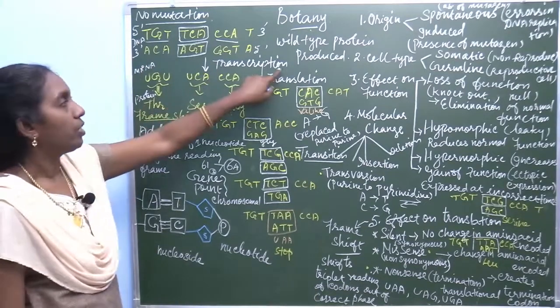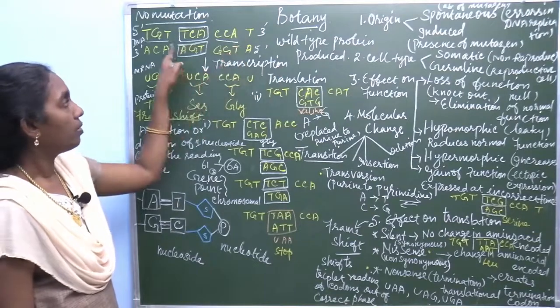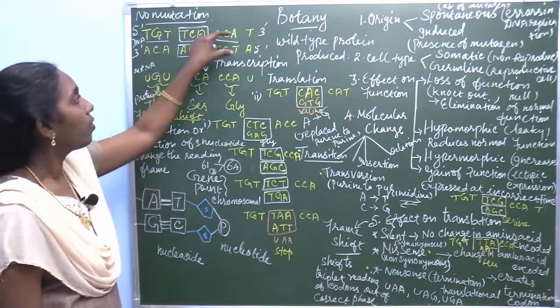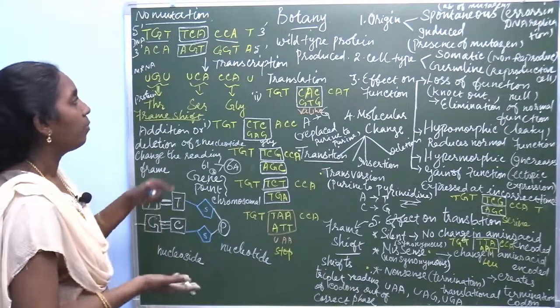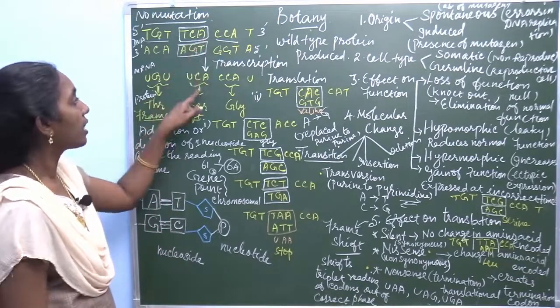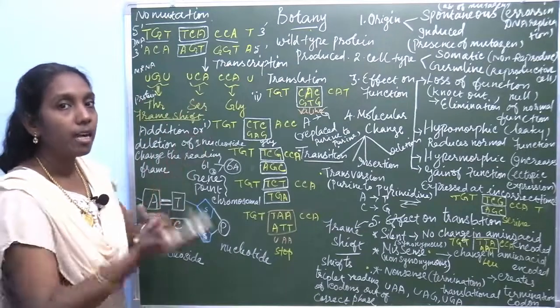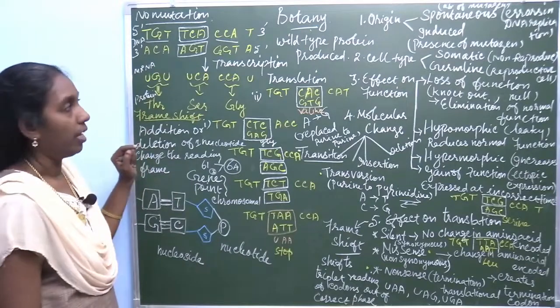What's the process of transcription? In DNA the messages are in the form of coded language that can be transcribed. The message from DNA is transcribed by means of mRNA, so it's called messenger RNA.